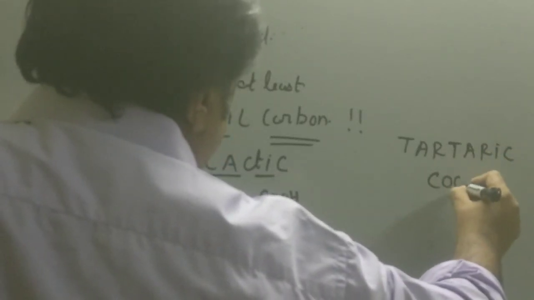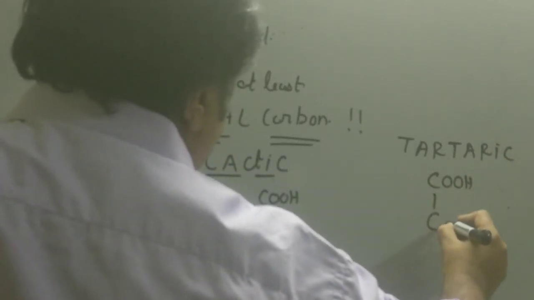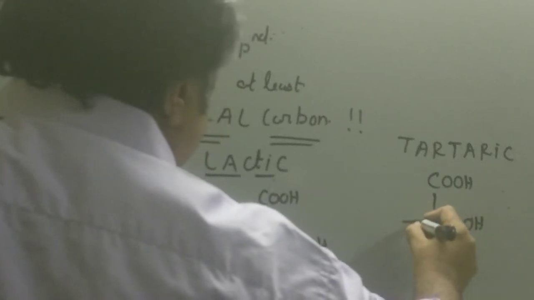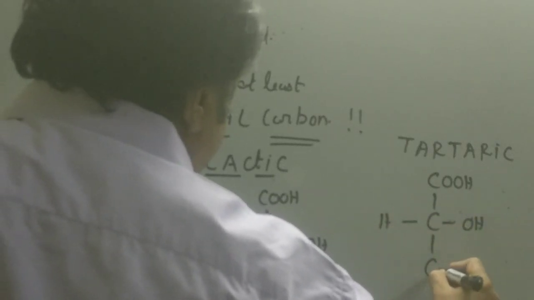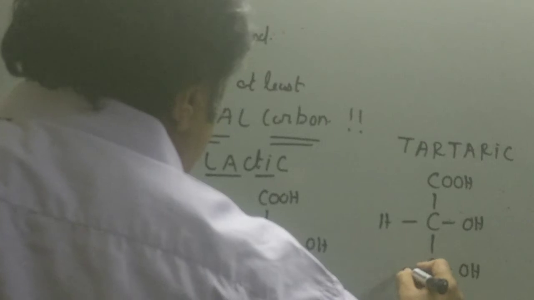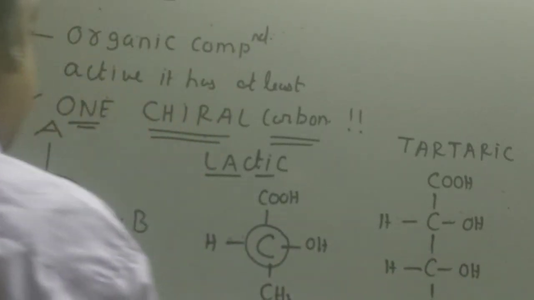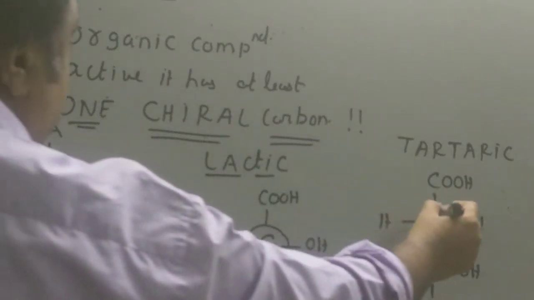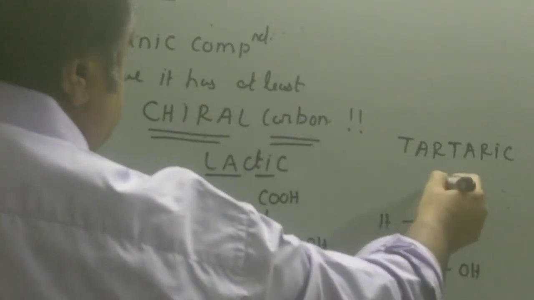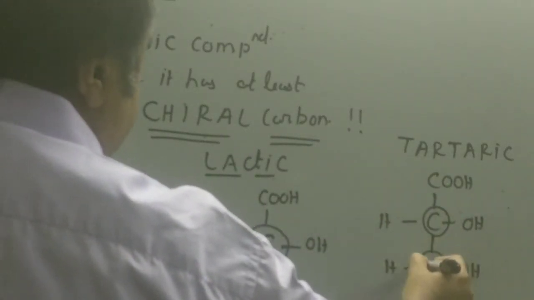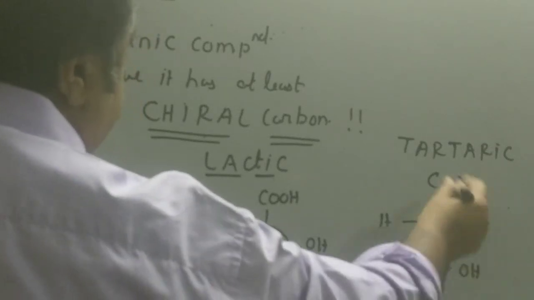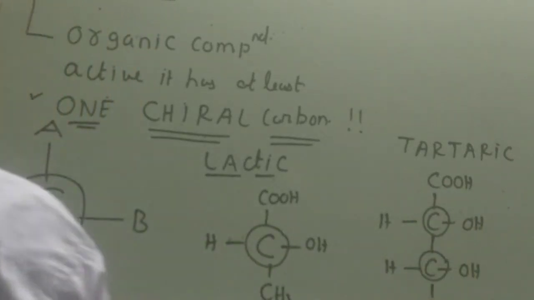As you will see in the structure, it has 2 chiral carbon atoms, but still the compound is optically inactive. You can see 4 groups, all different. This is a chiral carbon. 2 chiral carbon atoms, but still this form of tartaric acid is optically inactive.